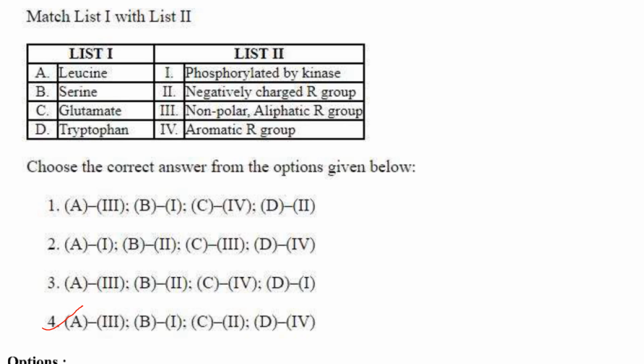So 1B. Then glutamate has an R group which is negatively charged, COOH. Then tryptophan is an aromatic R group. So the answer here is A3, B1, C2, D4. Okay, that's in option 4.